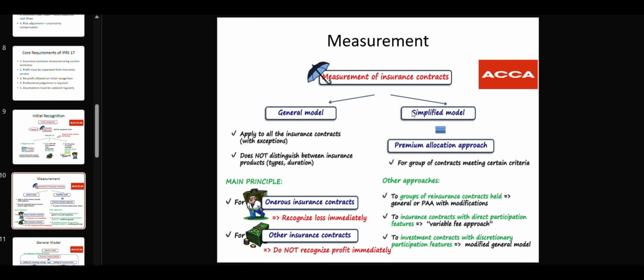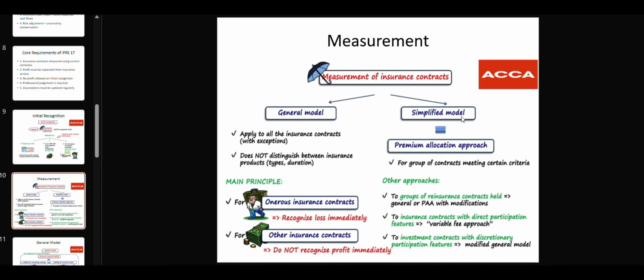Next, we have the measurement criteria of this IFRS. We have normally two main models. First is the general model, second is the simplified model. In the general model, we apply it to all insurance contracts with exceptions. It does not distinguish between insurance products, types, and duration. It's generally applied to all, with some exceptions. The main principle is that for loss-making insurance contracts, we will recognize the loss immediately. For other insurance contracts, we do not recognize profit immediately at the start.